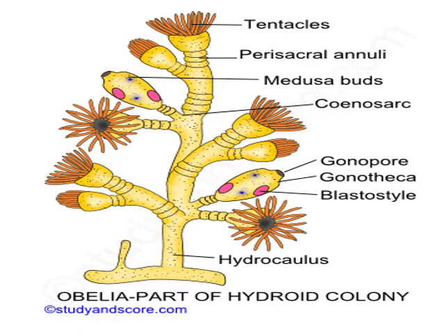Here you can see the obelia, part of a hydroid colony. Tentacles are there, perisarc annuli is there, medusa bud is there, coenosarc, gonopore, gonotheca, blastostyle, and hydrocaulus are there in the obelia colony.